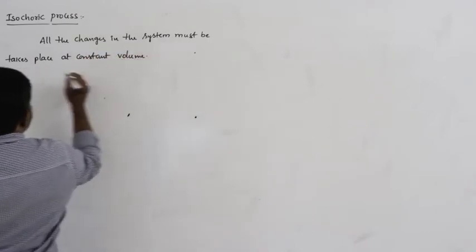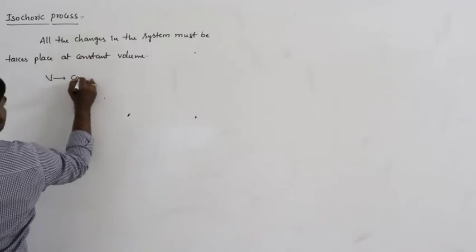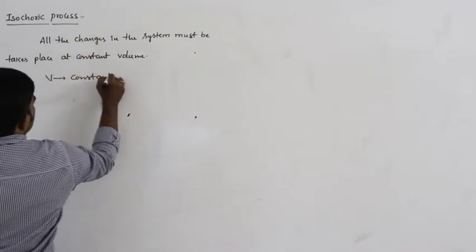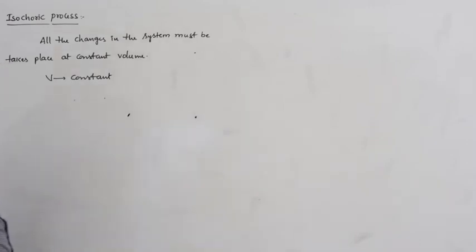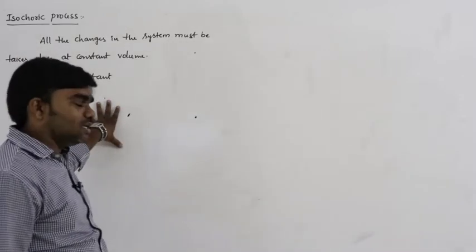So that means the volume of the system remains constant. That is the isochoric process.